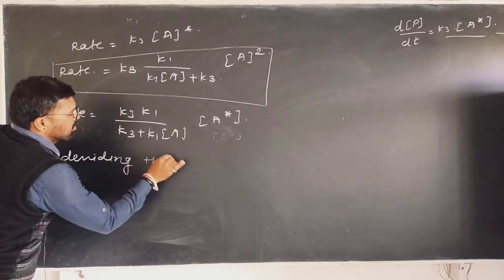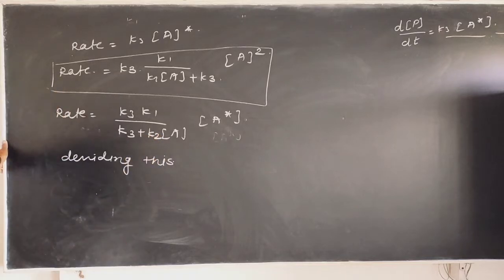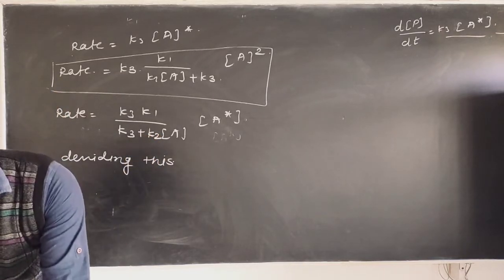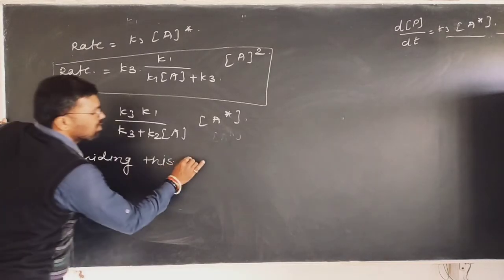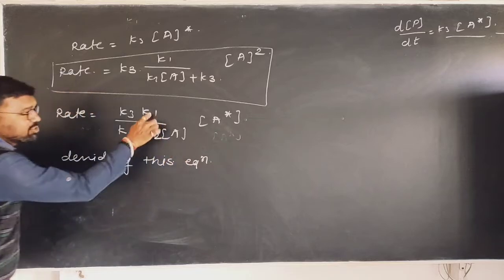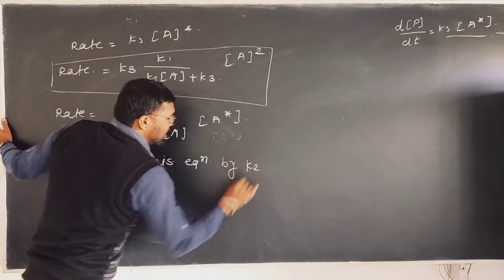Dividing this equation, sorry, here K2, dividing this equation, that means numerator and denominator both divided by K2 only.